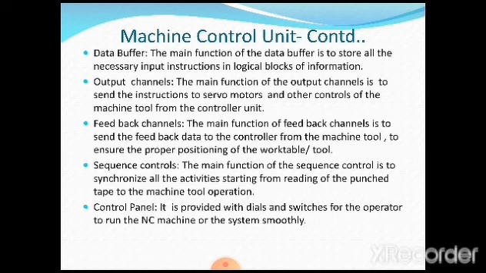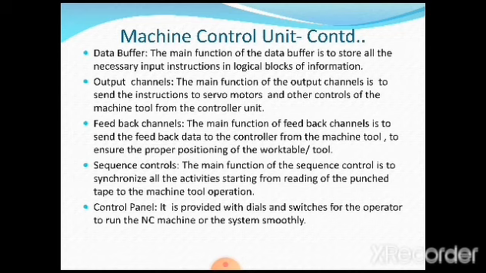Data buffer. The main function of the data buffer is to store all the necessary input instructions in logical blocks of information. Whatever information is there, some storage is required, and that itself is called a data buffer. And output channels: whatever data is there has to be sent to the motors and controllers so that the process is further carried out.